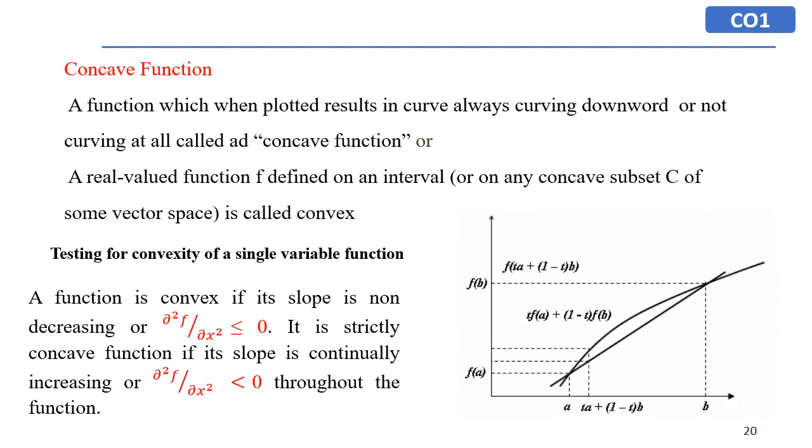A concave function, when plotted, has a curve resulting downward. A real valued function f defined on an interval or any convex subset C of some vector space is called concave. When we differentiate the function twice with respect to x, if it is less than or equal to 0, then the function is said to be a concave function.